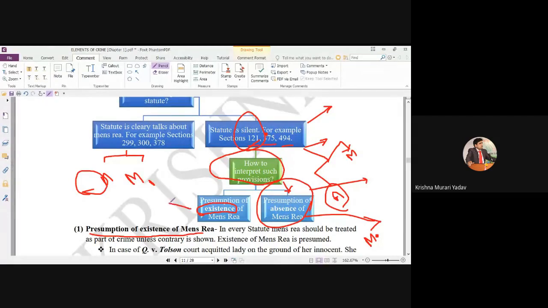But on the other side, in the MS George case, Justice Subbarao said that if the law is silent about the guilty mind, the name of the statute was FERA, the Foreign Exchange Regulation Act, if FERA is silent about the guilty mind, in that situation the maxim actus non facit reum must be applied.